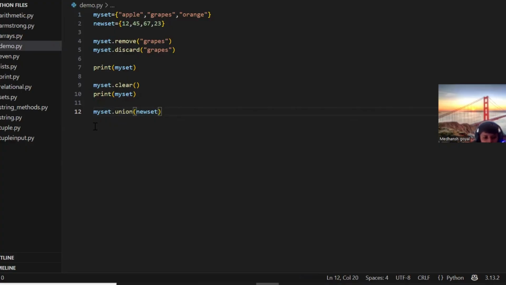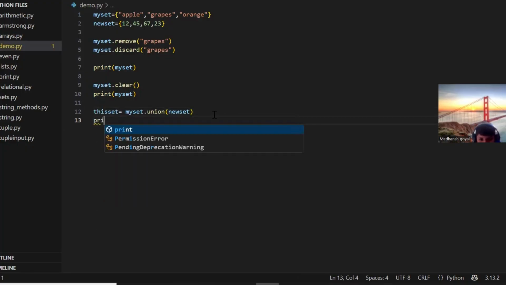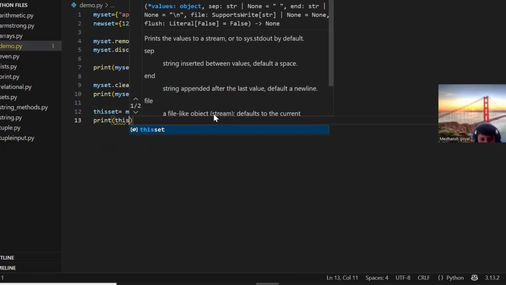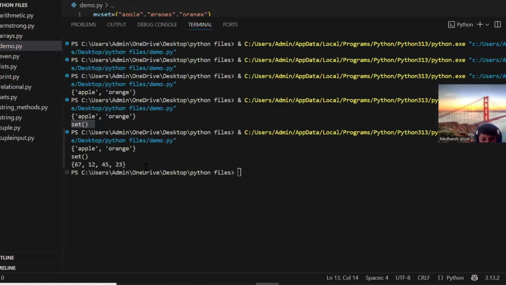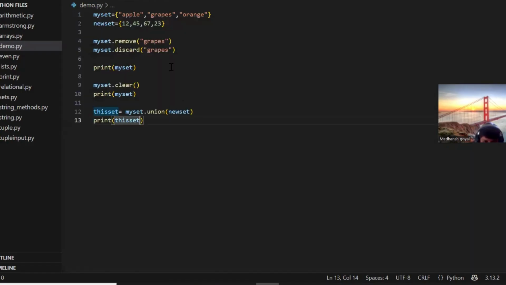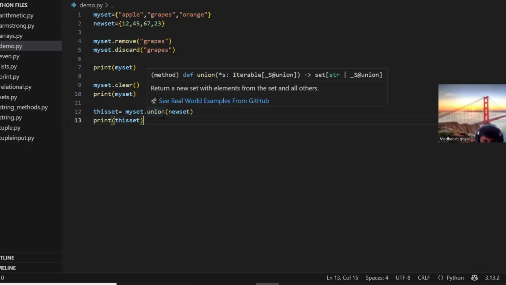So I'll take another set. I say this set equal to, I'm storing in the third set, and print the third set, which will give me the merger of the two. Oh, it didn't merge. Hold on. This set equal to my set dot union new set.